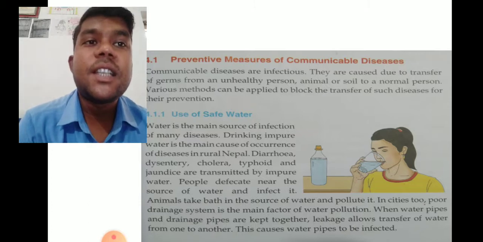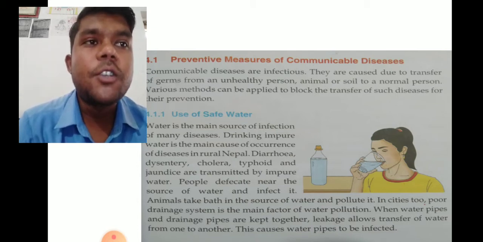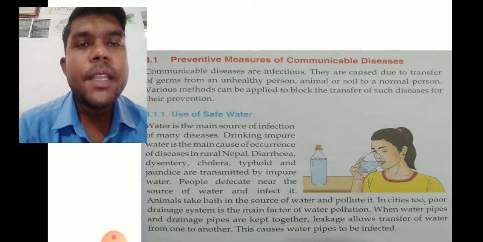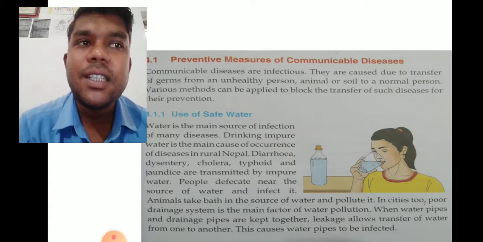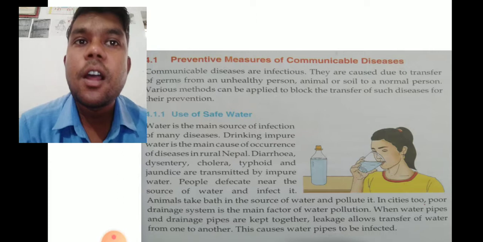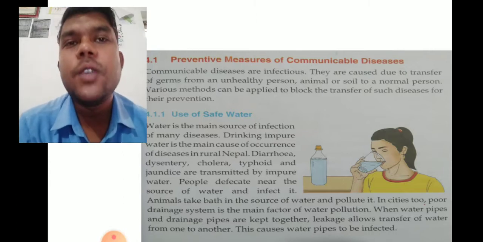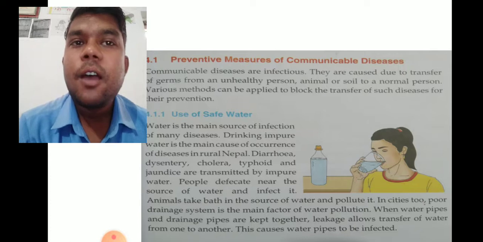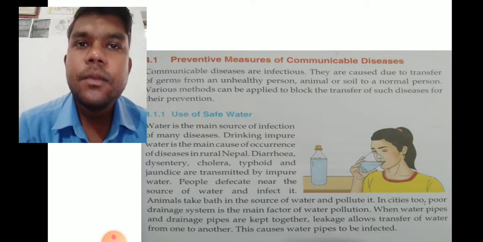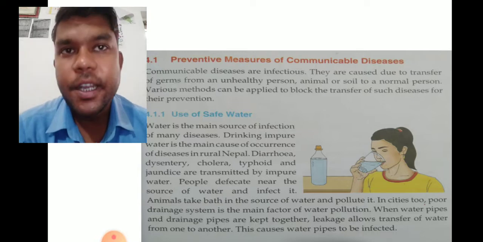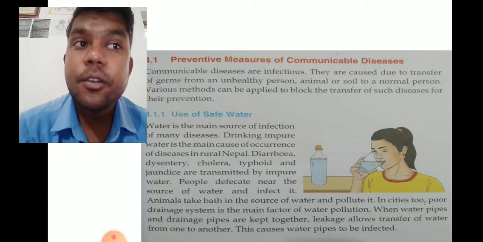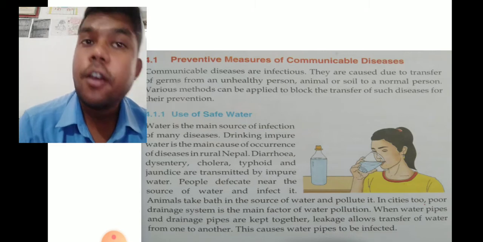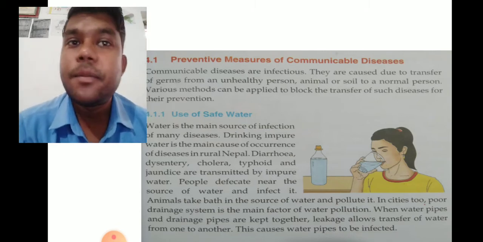Communicable diseases are infectious. They are caused due to the transfer of germs from an unhealthy person, animals, or soil to a normal person. The unhealthy person is someone who is already suffering from that disease. Through different ways the germs transfer from an unhealthy person, and sometimes from animals or from the soil, to a normal person, and that normal person also becomes unhealthy.